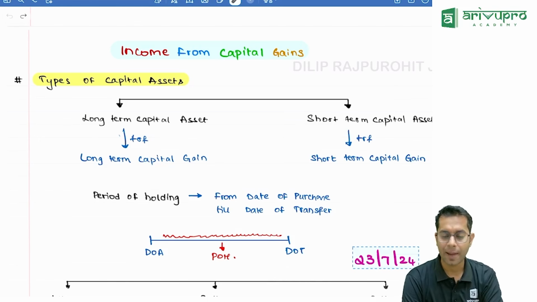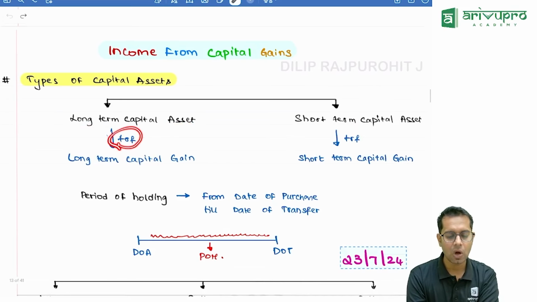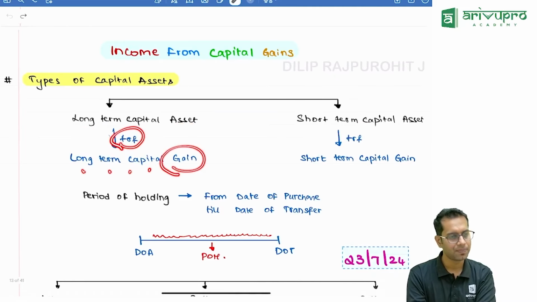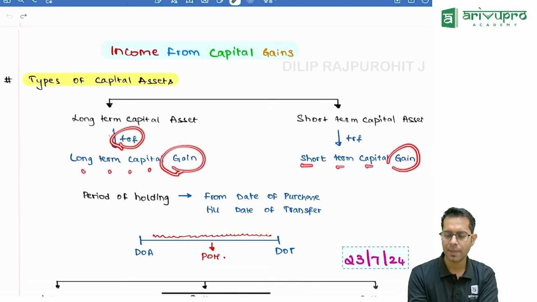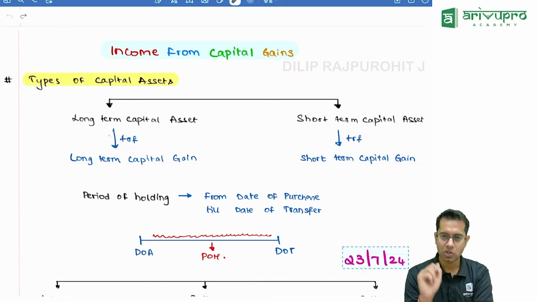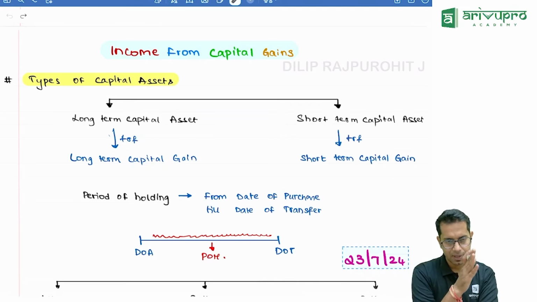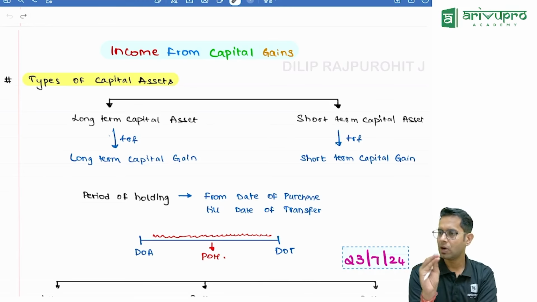Now, types of capital assets. We all know capital assets are divided into two types: long-term capital asset and short-term capital asset. If you transfer a long-term capital asset, the gain is long-term capital gain, and if I transfer a short-term capital asset, I'll get short-term capital gain. How will I come to know which it is? I should see the period of holding, the period from the date of purchase till the date of transfer. If the period of holding is more than 1, 2, or 3 years, it is long-term; if less, it is short-term.